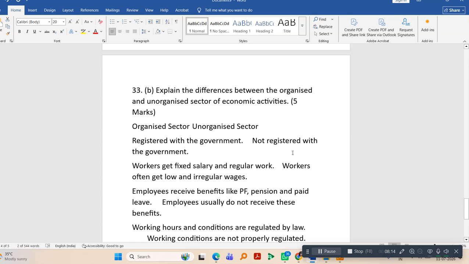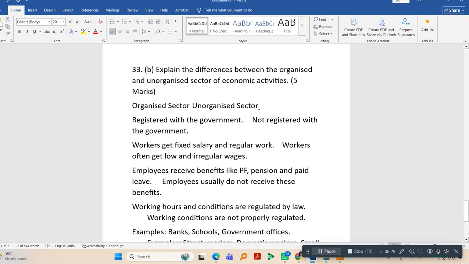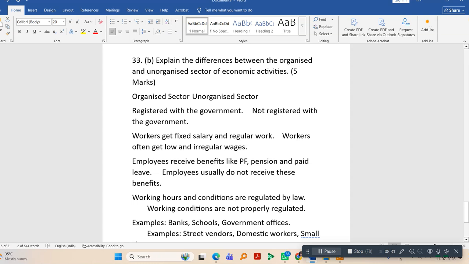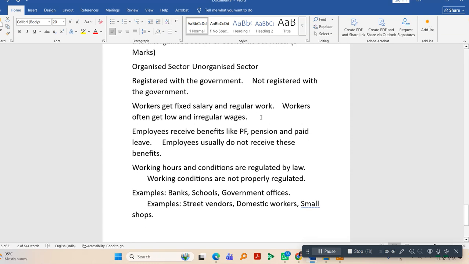Now I am going to discuss the difference between organized and unorganized sector of economic activities. Organized sector is registered with the government. However, unorganized sector is not registered with the government. Organized sector workers get fixed salary and regular work. Unorganized sector workers always get low and irregular wages. Organized sector employees receive benefits like PF, that is Provident Fund, pension, and paid leave. However, in unorganized sector, the employees usually do not receive these benefits.